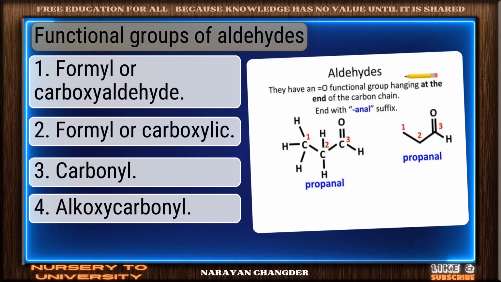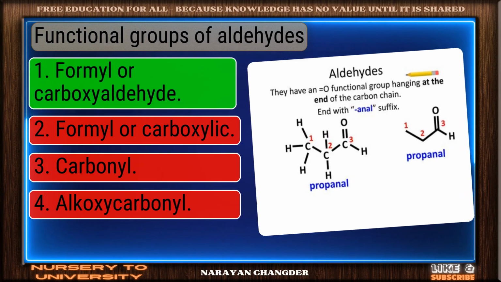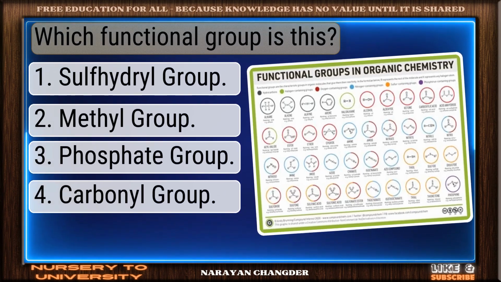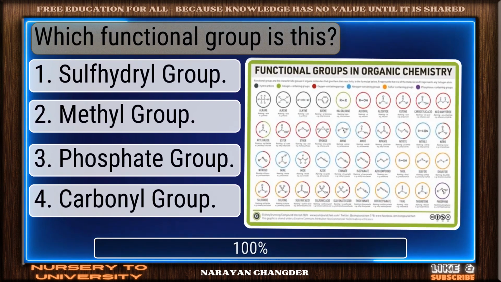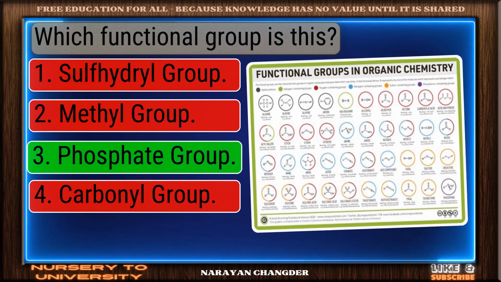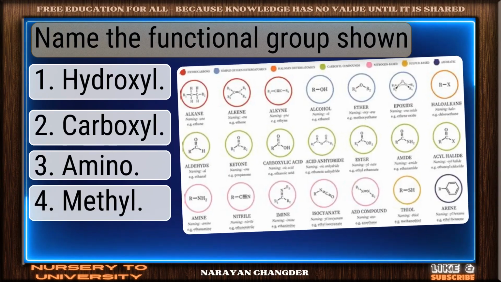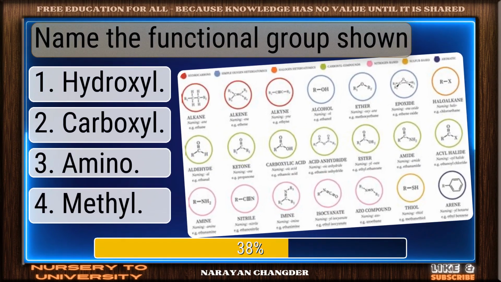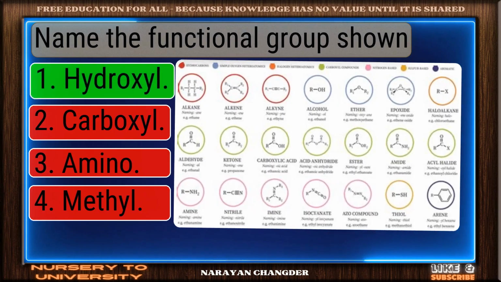Functional groups of aldehydes. Strong choice. Formyl or carboxaldehyde is the right answer. Which functional group is this? Good thinking. Phosphate group is the right answer. Name the functional group shown. Bravo! Hydroxyl is the answer.